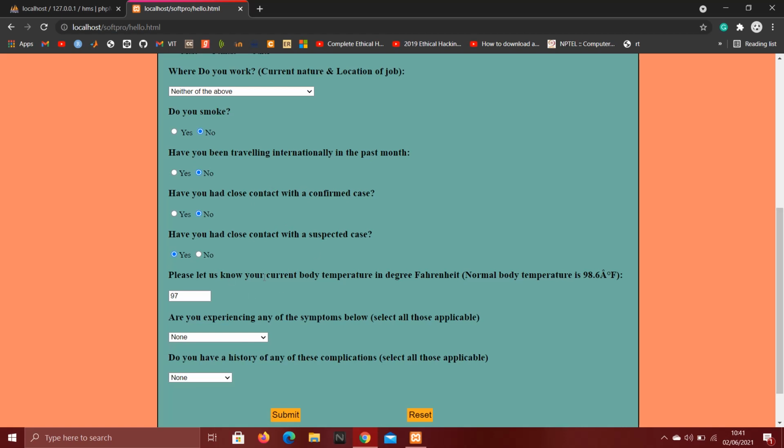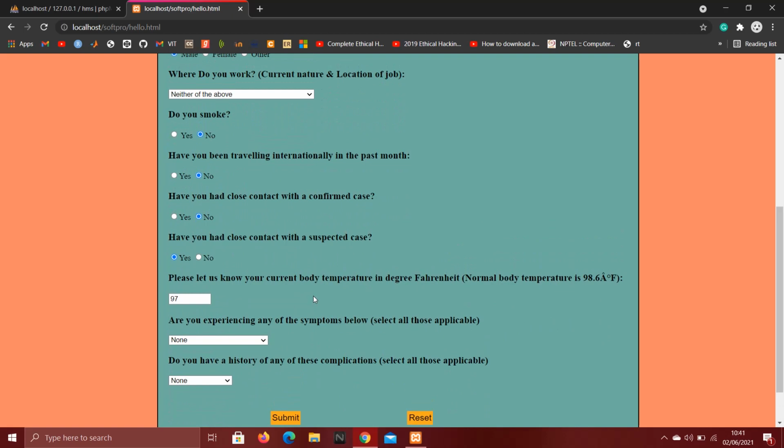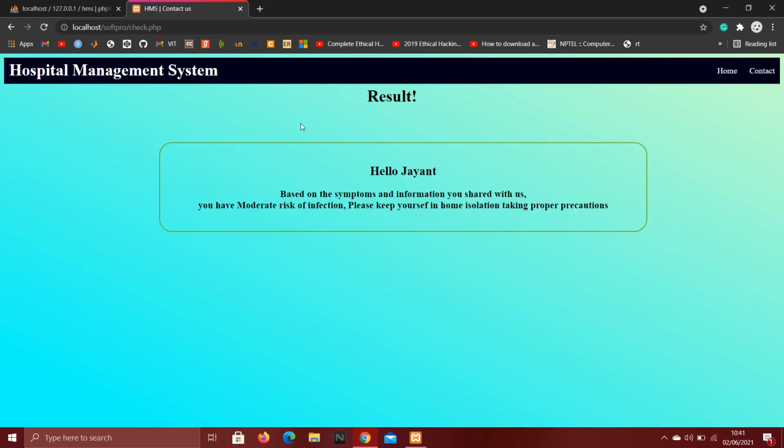Based on my response, it will predict my risk of infection. So let's see what it predicts. According to the tool, my risk of infection is moderate. So I need to keep myself isolated and take proper precautions.